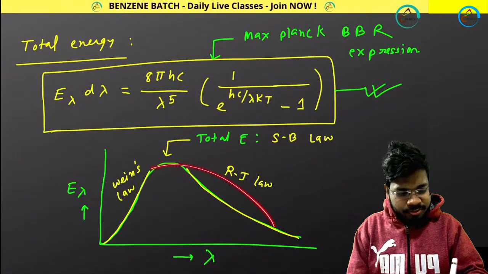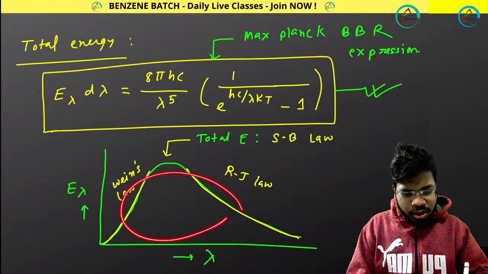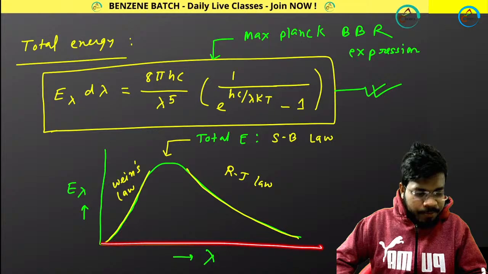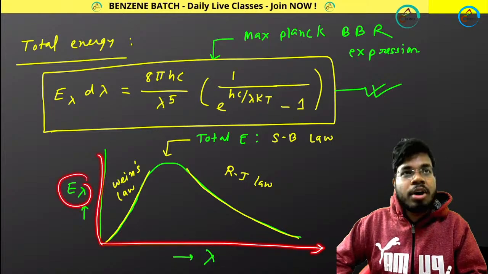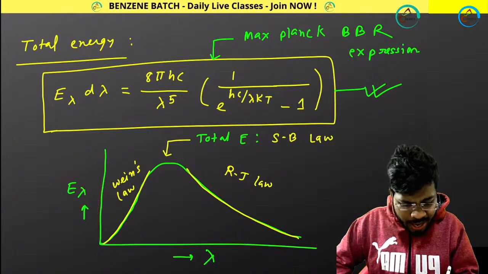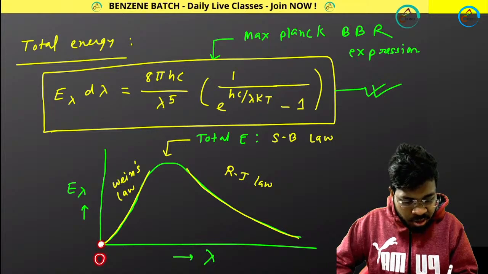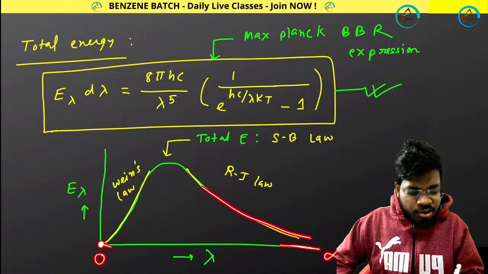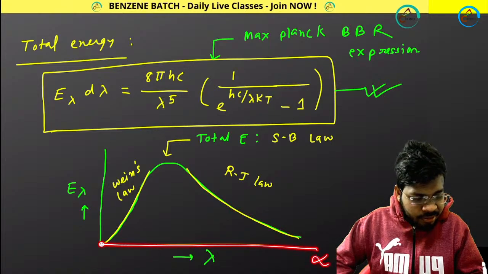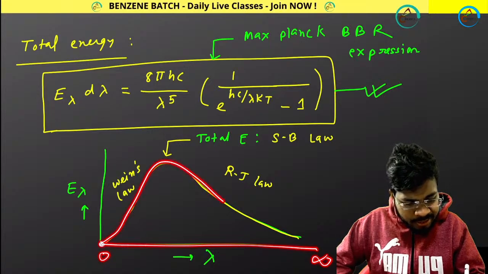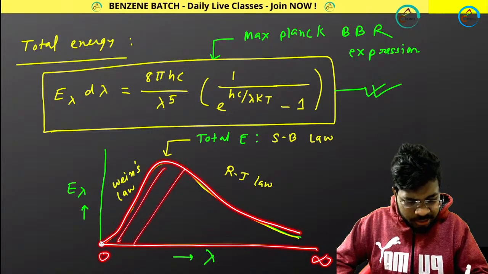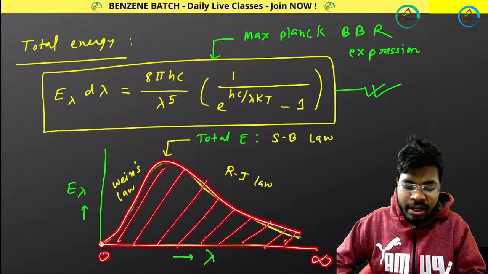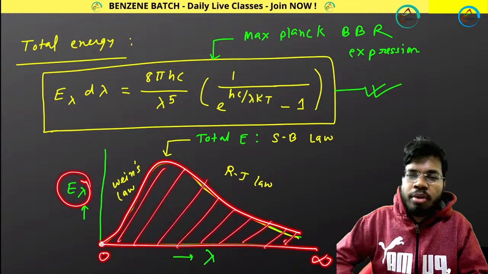Now look at this plot. Here the x-axis represents lambda and the y-axis represents energy or intensity. At this point lambda is 0 and this plot will meet the x-axis at infinity. So lambda is 0 here, lambda is infinity here, and this plot will continue till infinity, and this area is called total energy. From this plot, this area is called total energy. So how can I calculate total energy?